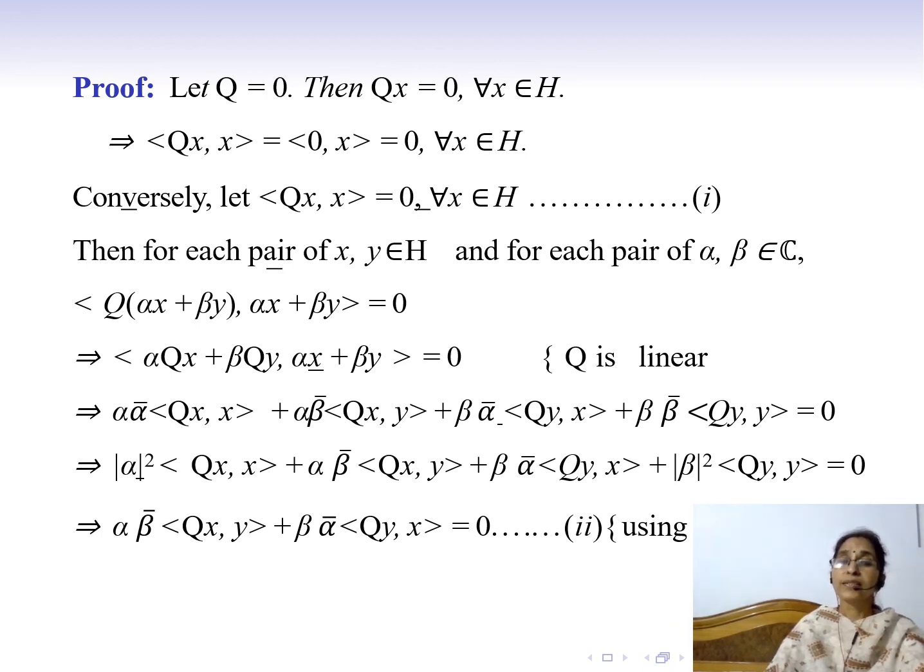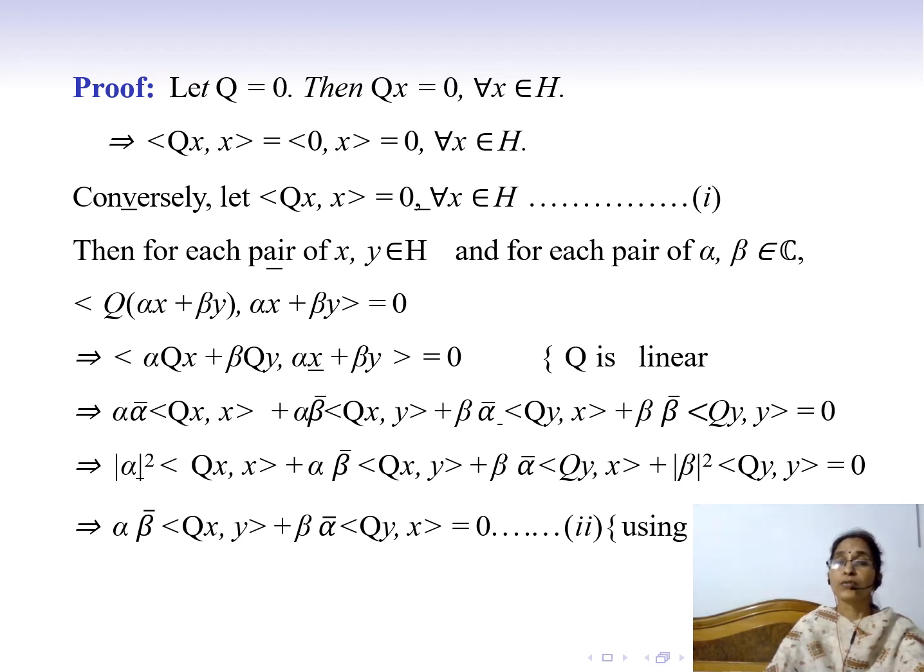And this implies that mod of alpha whole square into inner product Qx and x plus alpha complex conjugate of beta inner product Qx y plus beta complex conjugate of alpha inner product Qy x plus mod of beta whole square into inner product Qy and y is equal to 0.